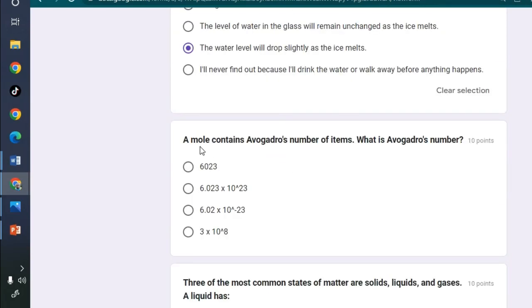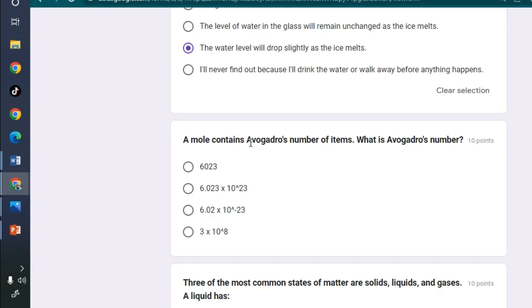So we look at a mole contains Avogadro's number of items. So what is Avogadro's number? You remember in Form 3, the introduction to moles, you are introduced to a term called Avogadro's constant or Avogadro's number, which is equivalent to 1 mole.